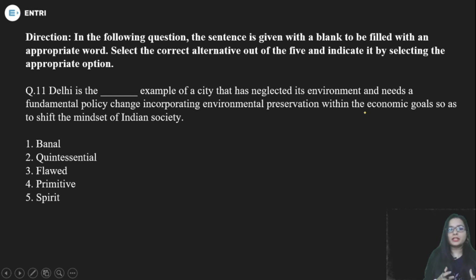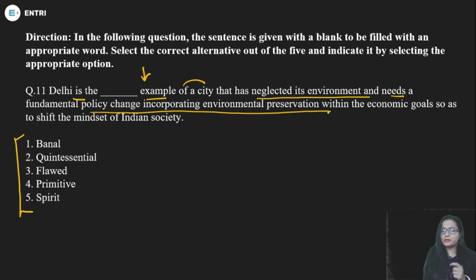Next question is based on filling the blanks. You have different kinds of question patterns in filling the blanks, and you will see them in your examination, so we will discuss some of them. Here you have 5 options and 1 blank. Very simple. You have to choose the one which is appropriate for the blank. Let's start reading the statement. Delhi is the dash example of a city that has neglected its environment and needs a fundamental policy change incorporating environmental preservation.